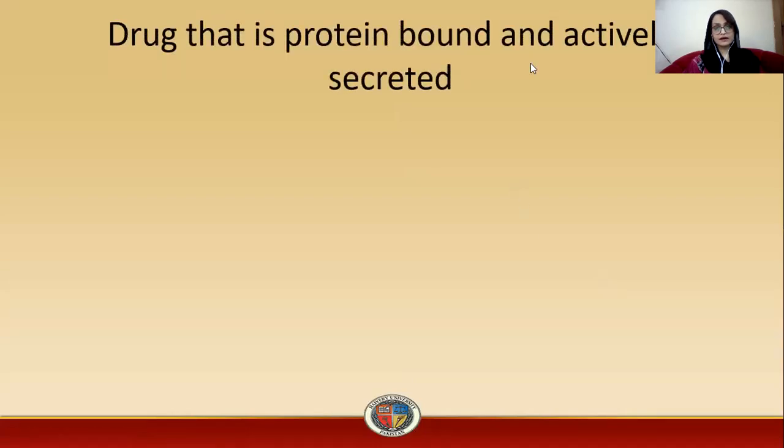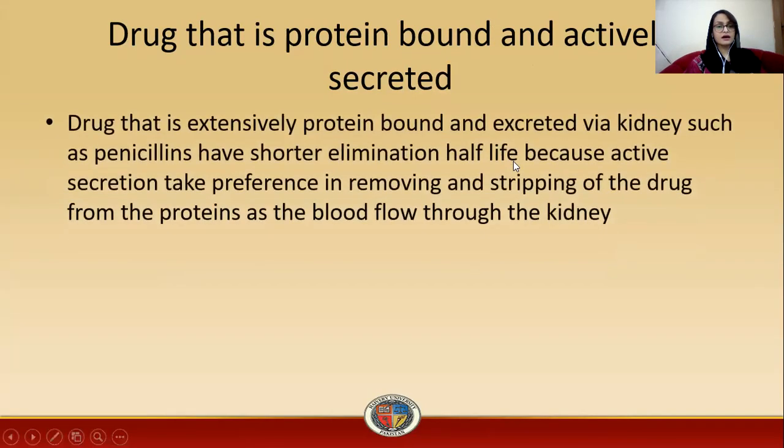Now, drugs that are protein bound and actively secreted. Drugs that are extensively plasma protein bound and excreted by the kidney, such as penicillin, have a shorter elimination half-life, because active secretion takes preference in removing and stripping the drug from the protein as the blood flows through the kidney.